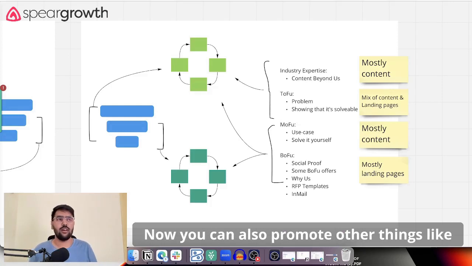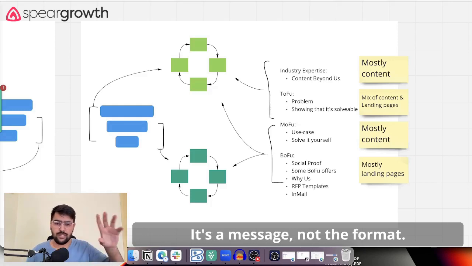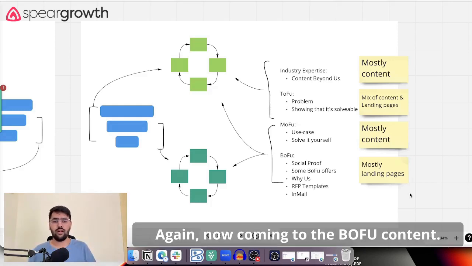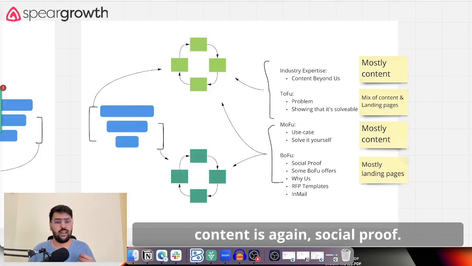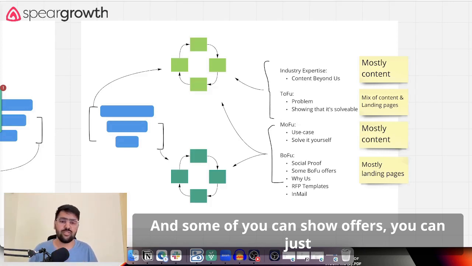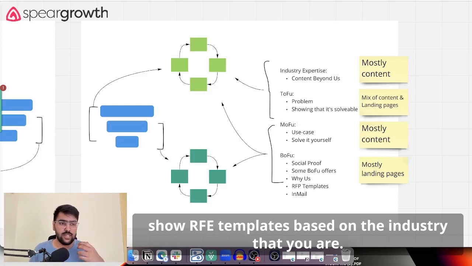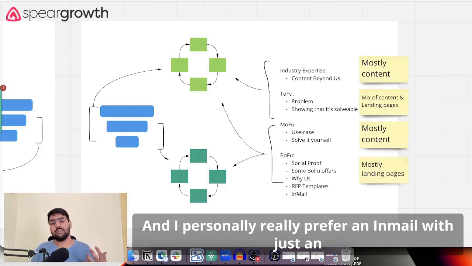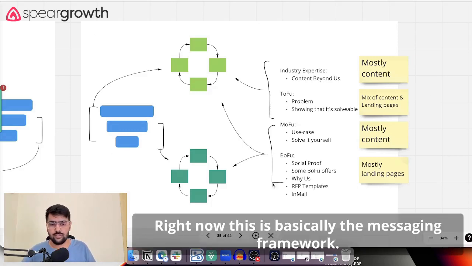Solve it yourself: you can also promote other things like checklists or guides here. Just something to keep in mind, it's the message, not the format. Now coming to the BoFu content. Bottom of the funnel content is, again, social proof, and you can show offers, you can show your USPs, you can even show RFP templates based on the industry that you are in. And I personally really prefer an in-mail with just an offer, a really short in-mail that works magic here. Now, this is basically the messaging framework.